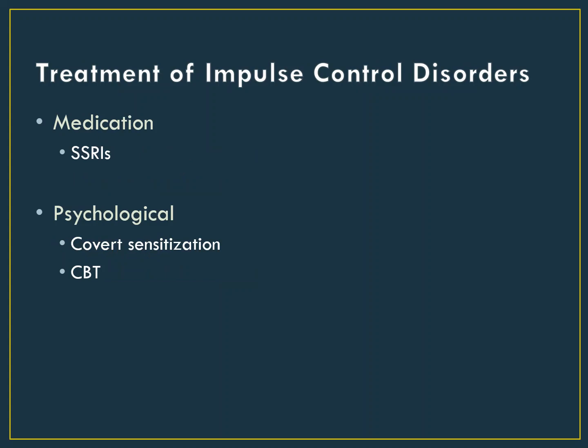Because it is thought that there's too little serotonin, SSRIs can be prescribed to people with impulse control disorders. However, psychological treatments are thought to be more helpful. CBT, in general, can be used to help the person learn alternative strategies to resist their impulses. A specific type of CBT, covert sensitization, is also effective. Recall that we discussed this treatment when we talked about paraphilias. This is the treatment where the person constructs a detailed visualization of them engaging in their behavior, and importantly, being caught and experiencing associated negative emotions like guilt and shame.